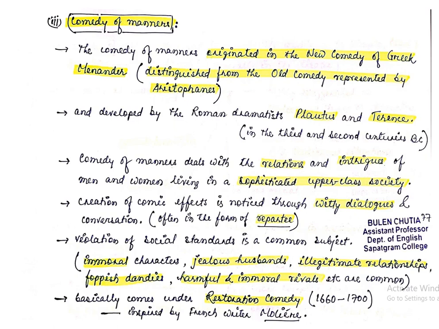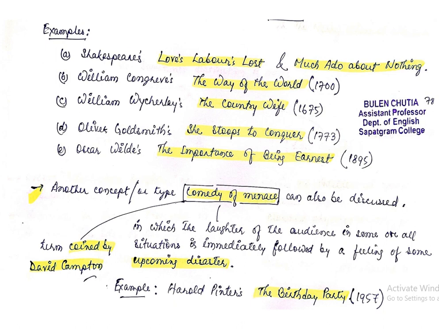Now, coming to the examples, number one is Shakespeare's Love's Labour's Lost. Number two, Shakespeare's Much Ado About Nothing. These are also examples of comedy of manners. William Congreve's The Way of the World, 1700. This is a Restoration comedy. William Wycherley's The Country Wife, 1675. This is also a Restoration comedy. That is, these two also come under the category of comedy of manners.